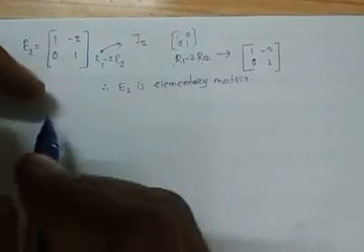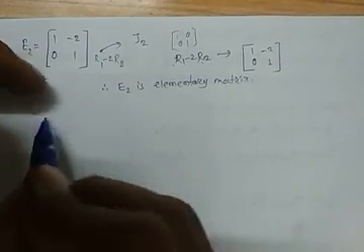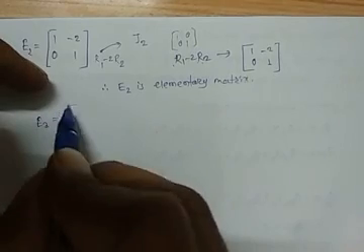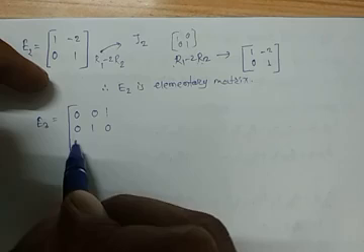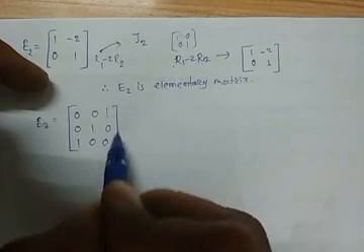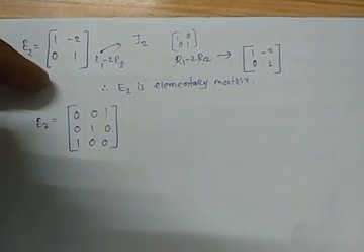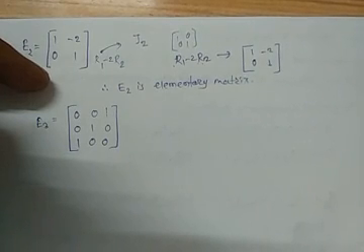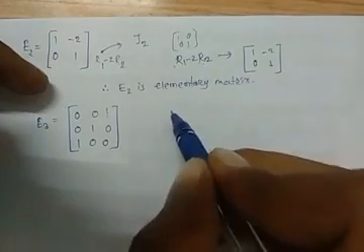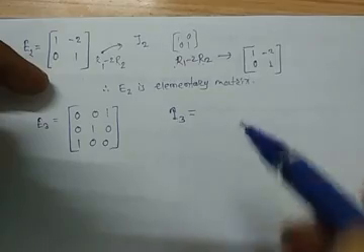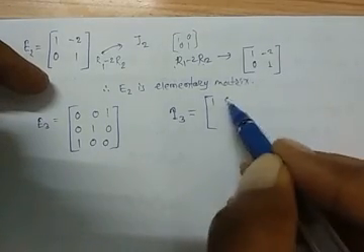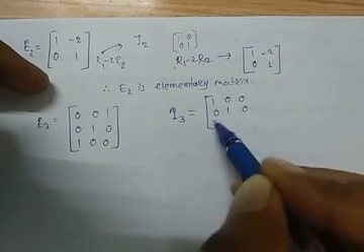Now if we consider the next example, E3 is equal to the matrix 0 0 1, 0 1 0, 1 0 0. Okay, this is our next example. We have to check whether it is an elementary matrix or not. For that, check here: it is of order 3. So I3 is equal to 1 0 0, 0 1 0, 0 0 1.